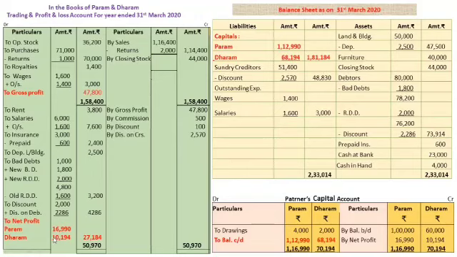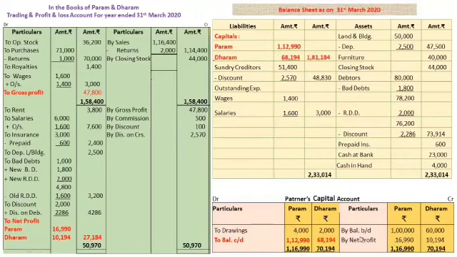Similarly, this net profit should be transferred to their capital accounts by net profit, which is distributed in their capital ratio.